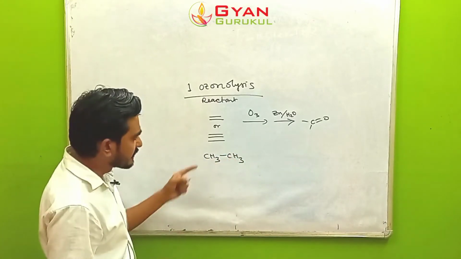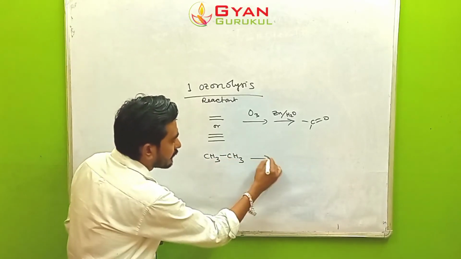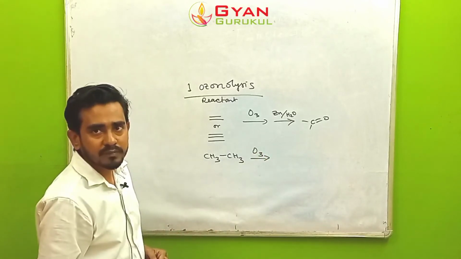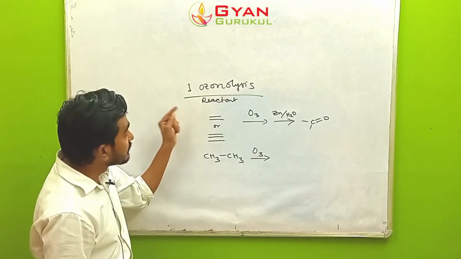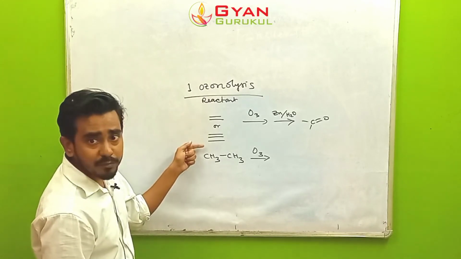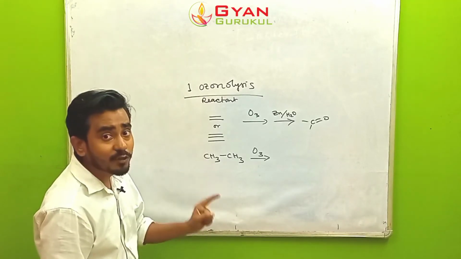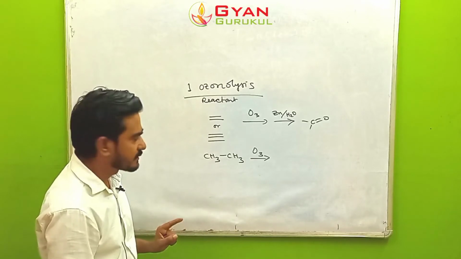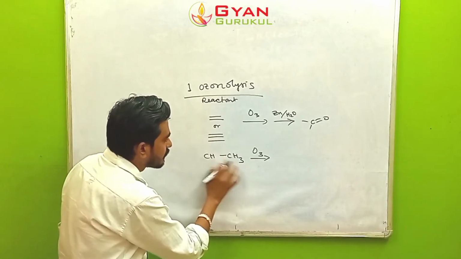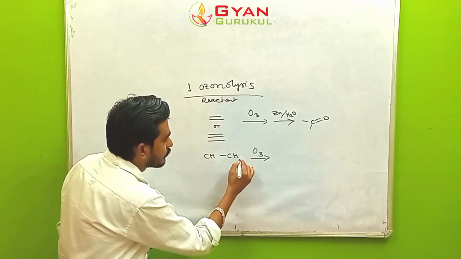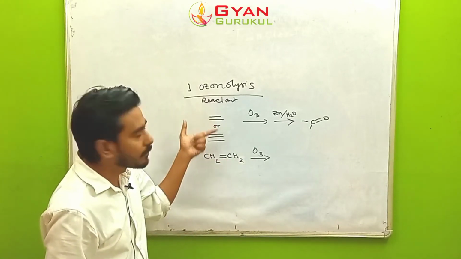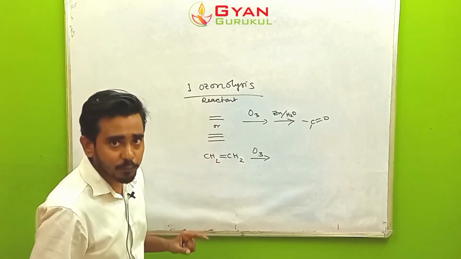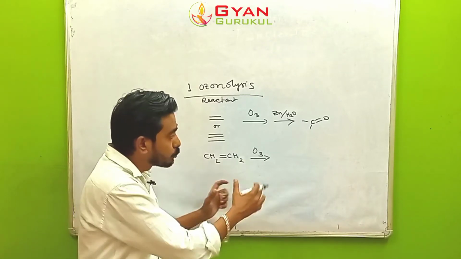Okay, this is ethane. So do you think it can give ozonolysis? The answer is no. Why? Because I told you the reactant must be double bond or triple bond. So this single bond is not able to give you ozonolysis. Now suppose we have here, instead of alkane, we have alkene, double bond. So is there any possibility to get the ozonolysis here? Yes, it is possible. Now how to carry out the reaction?